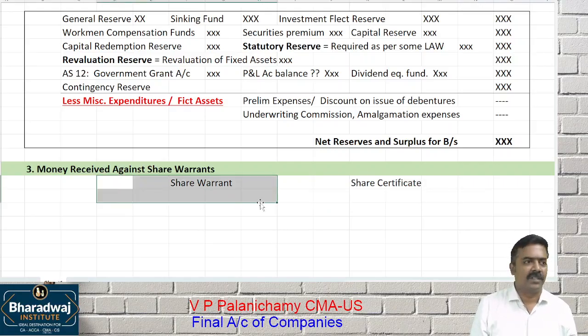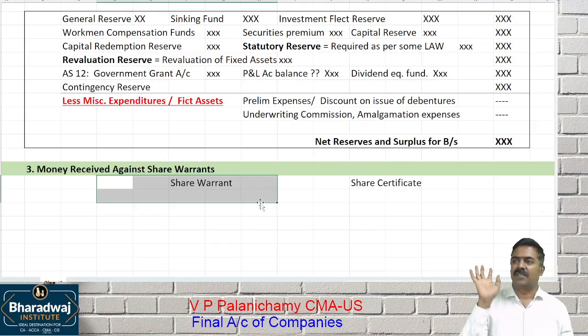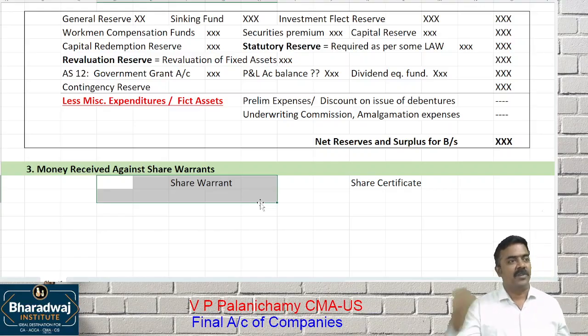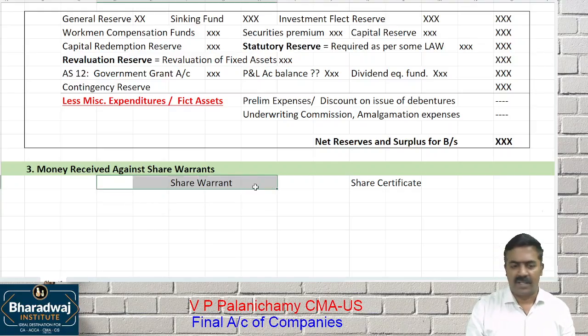What do you mean by bearer document? If you hold the share warrant, you are the owner. That's all. Name will not be there, and it will not be registered with the company. It is like holding a currency note. I have 500 rupees in my pocket. Is my name written on it? No. Do I have to inform the RBI to transfer the 500 rupees to another person? No. So that is freely transferable. That is called which one? Share warrant. If the company has received any money through share warrant, that will come as point number 3.